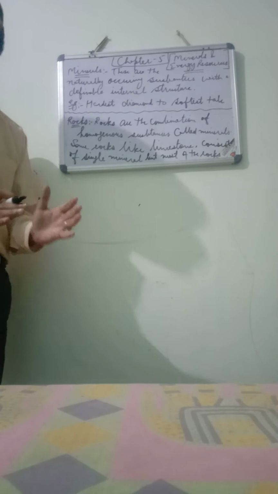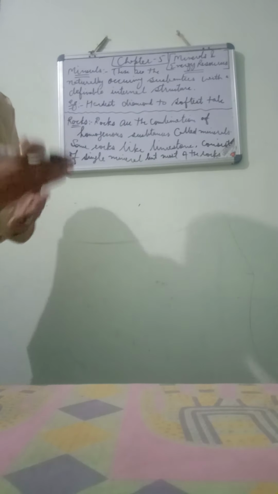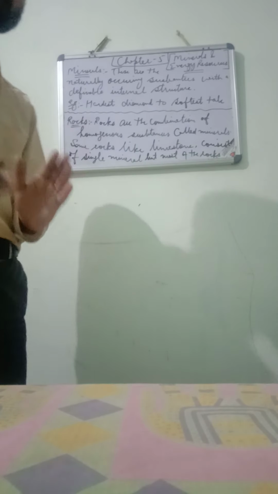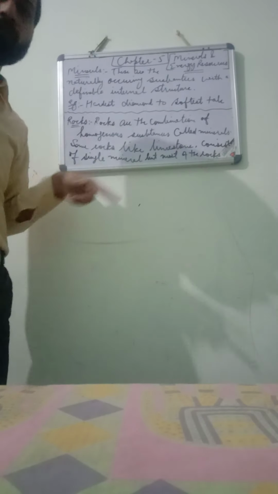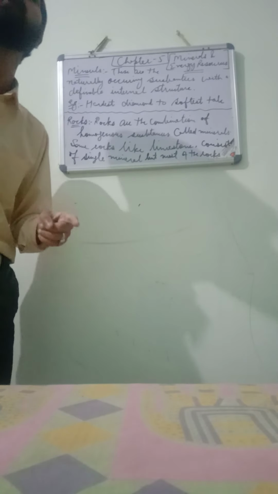So minerals are an important part of today's world. Without minerals, we can't even think about the modern world. So minerals are an important part. Whether these are the hardest substance to the softest substance, everything has minerals and everything has the role of minerals. Is that clear, students? So minerals are the most important substances that can be seen in today's world. And due to these minerals, the whole world is working. Without minerals, the world cannot work today. Is that clear, students? Okay.